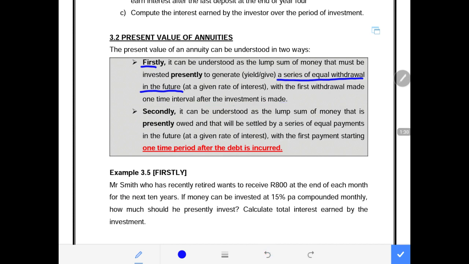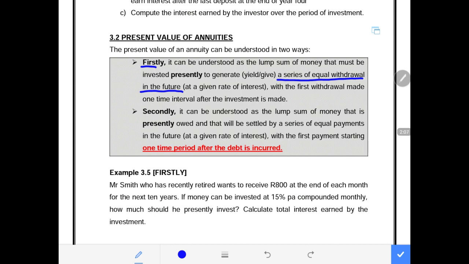And I want to highlight this in red: one time interval after the investment is made, meaning we invest money now. When I say now, I'm referring to the period. Then we start making withdrawals from month 1, month 2, month 3, meaning it must be one period after, or more especially in alignment with the interest that will be compounded. But I will explain this also as we progress.